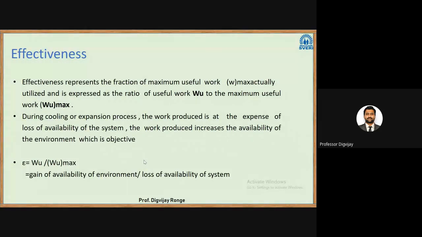Now the next term is effectiveness. Effectiveness is the ratio of useful work to the maximum useful work. It represents the fraction of the maximum useful work, W max, actually utilized, and is expressed as the ratio of useful work, WU, to the maximum useful work, WU max. We have some input, let us say Q. From that it is expected that we will obtain W max amount of work, but due to losses, like frictional losses, we will obtain only WU amount of work. This conversion, WU divided by W max, is the effectiveness.